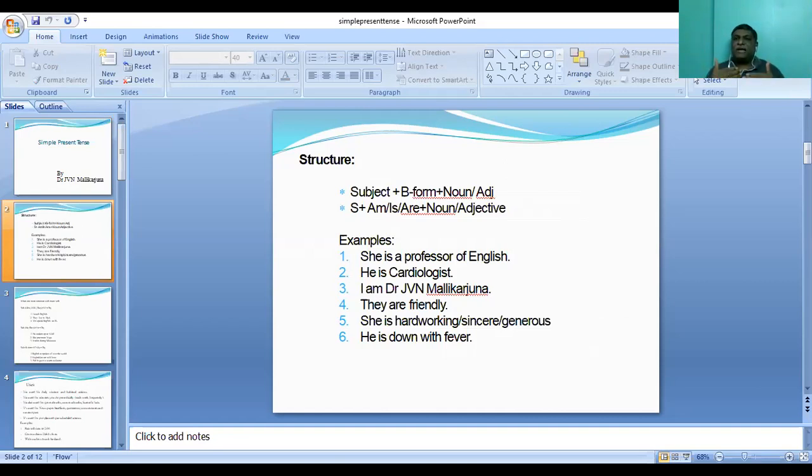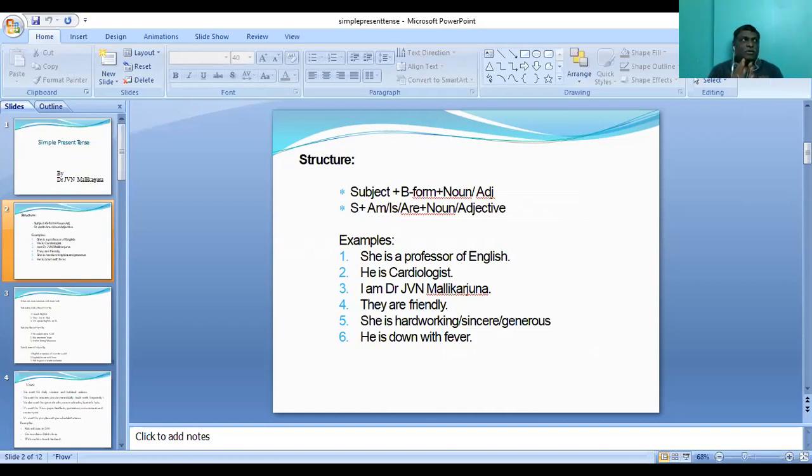So whenever you are trying to describe not only the mental qualities of a person, similarly the physical appearance also. For example, he is tall, she is short, he is obese, he is overweight, he is underweight, he is skinny, he is bony. Bony means there are only bones. He is very, very thin. He is bony. He is skinny. There is only skin. That's why he is skinny. So these are all the words you are using to describe the person.